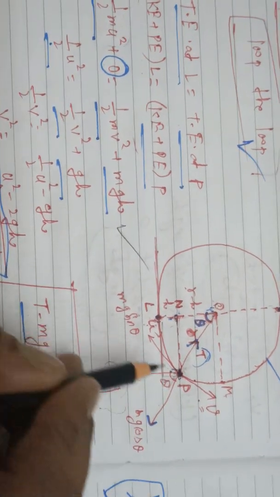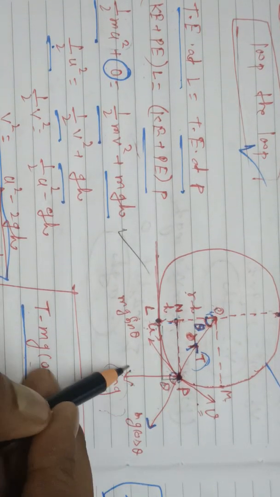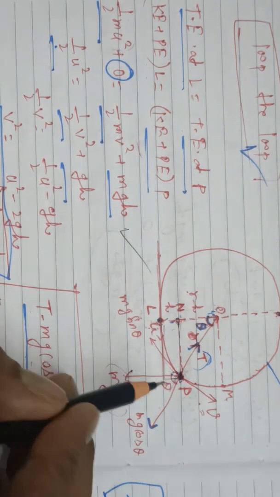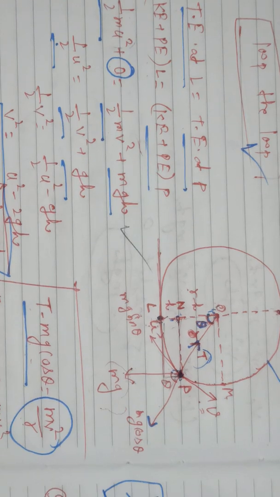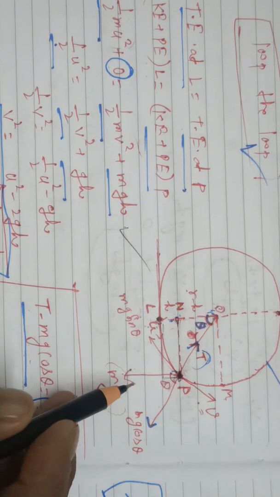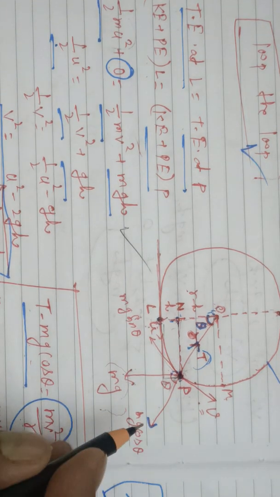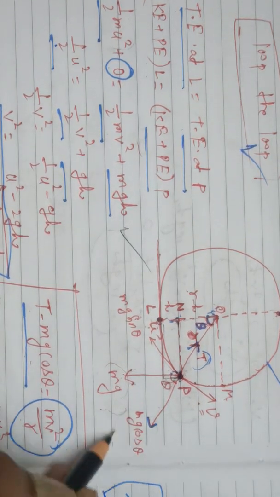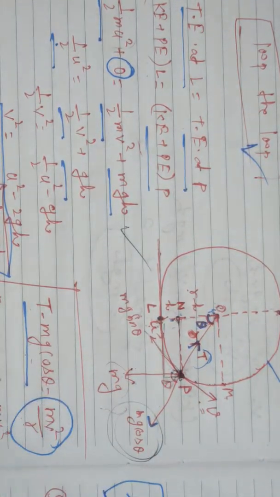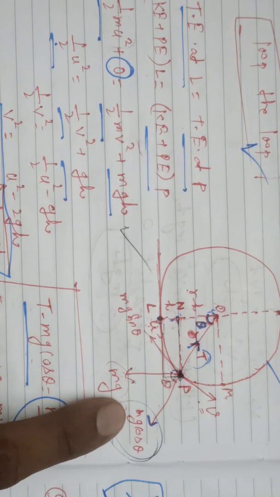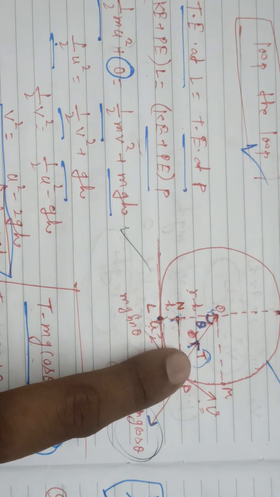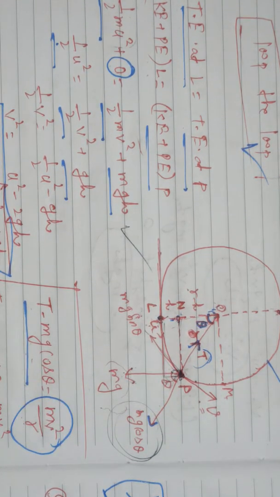Suppose at this point, mg is acting vertically downward. The forces acting on the body at the point P are which forces? The weight mg, acting vertically downward, and the tension in the string, okay? So you can see here, this mg is acting vertically downward, and if it is making theta angle here, it will be mg cos theta, and this will be mg sin theta according to the resolution of vectors. The component mg cos theta of the weight along the string acts opposite to the tension T, so the net centripetal force will be about how much?